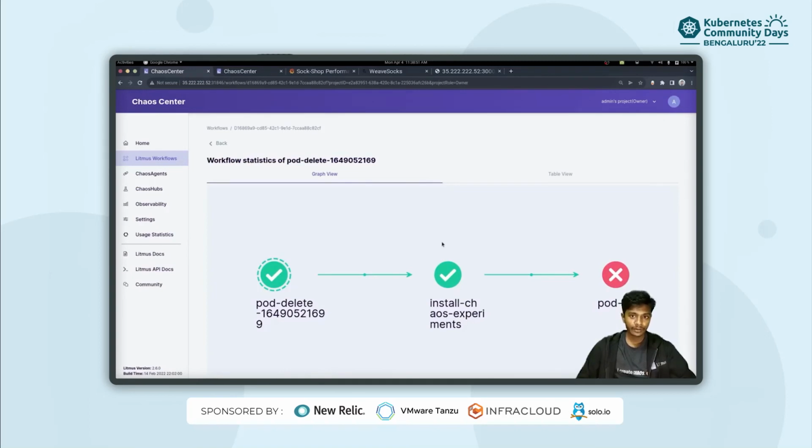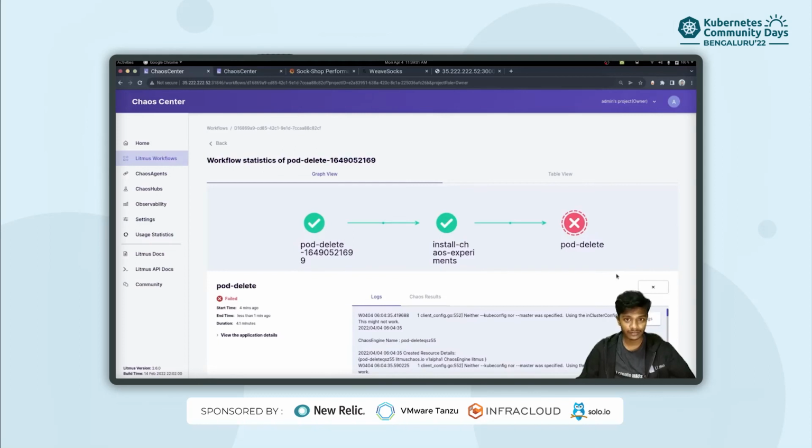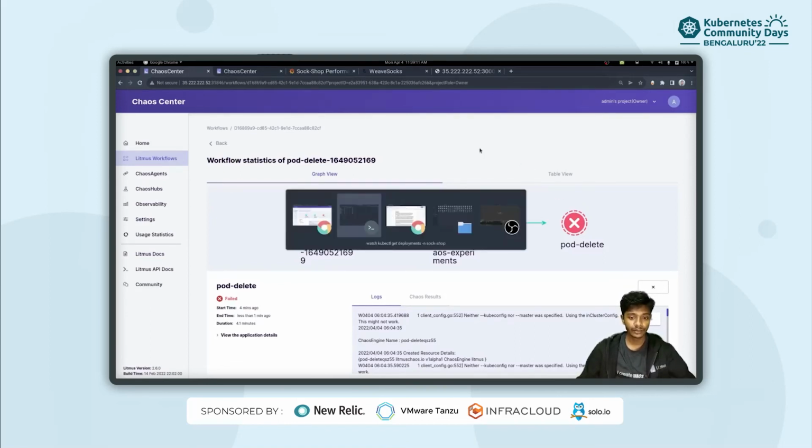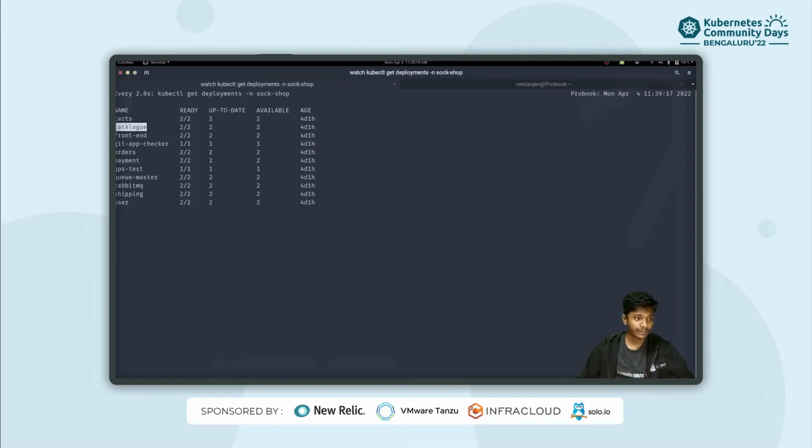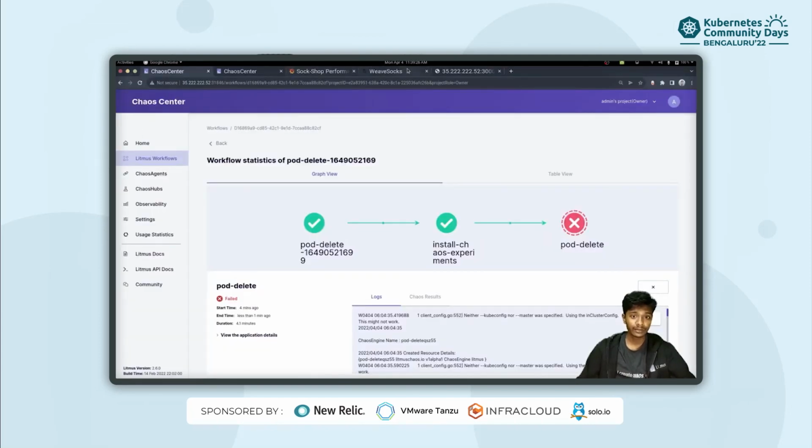Alright, so our experiment is now completed, and as we can see, the experiment was unsuccessful. But why is it unsuccessful? Before we get into that, let's dive right into our Kubernetes console to see whether the experiment effect is reverted or not, that is, whether our pods are back here or not. And as you can see, the pods are indeed back, the effects of this chaos have been reverted.